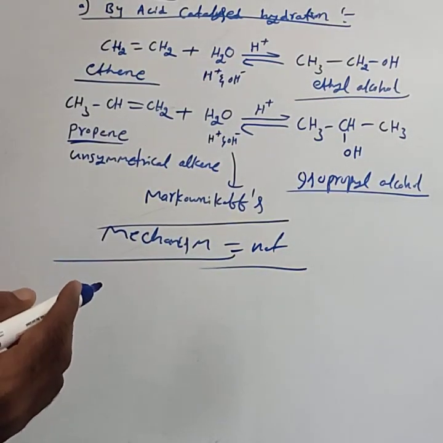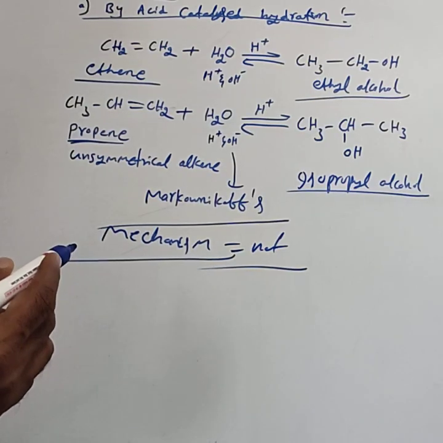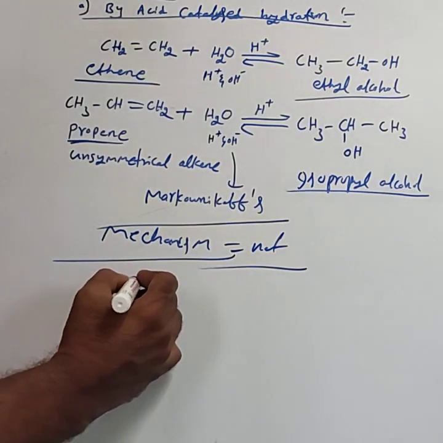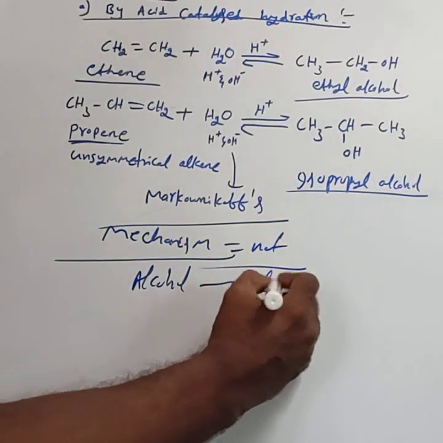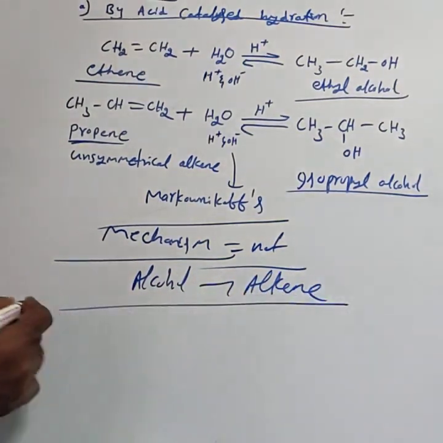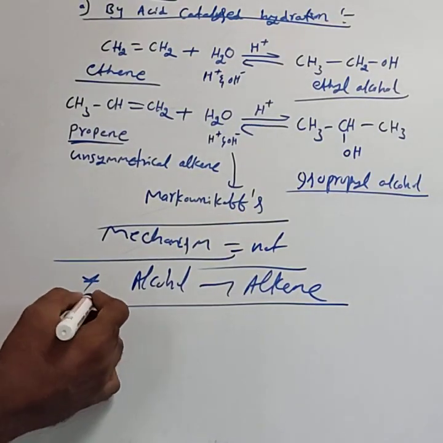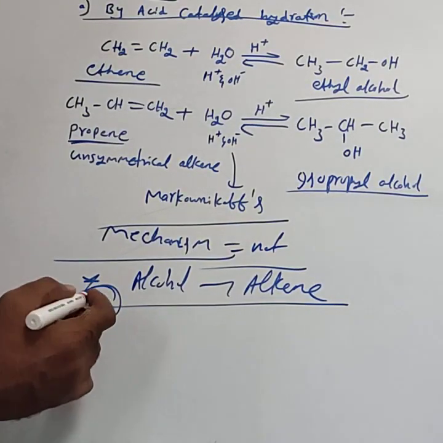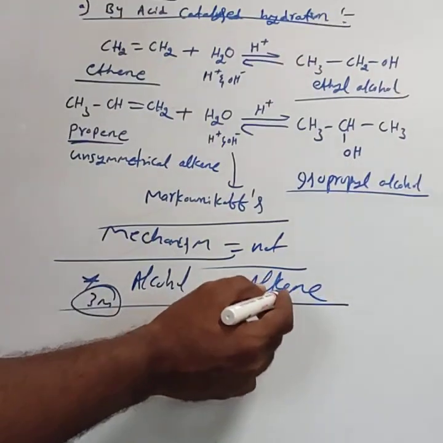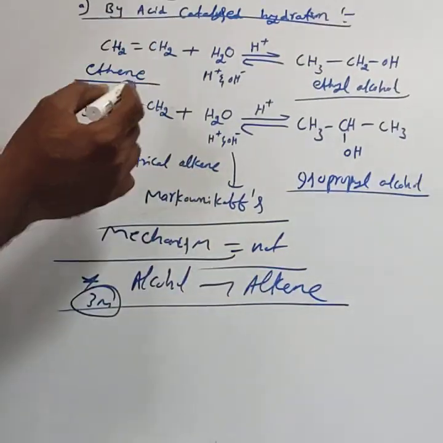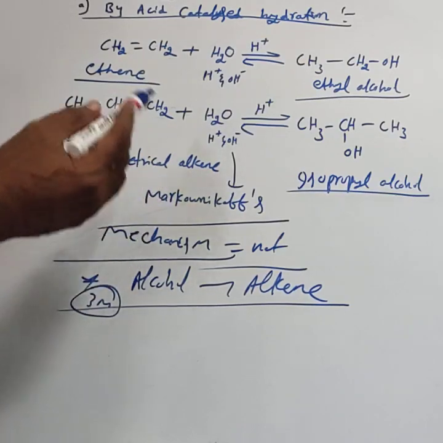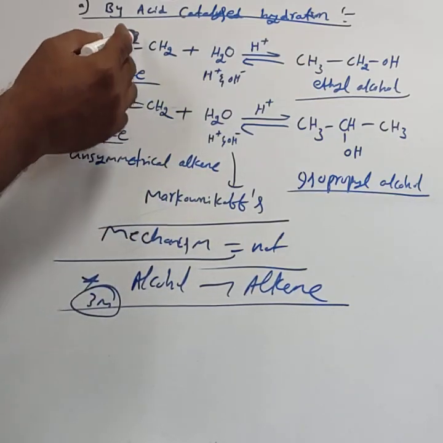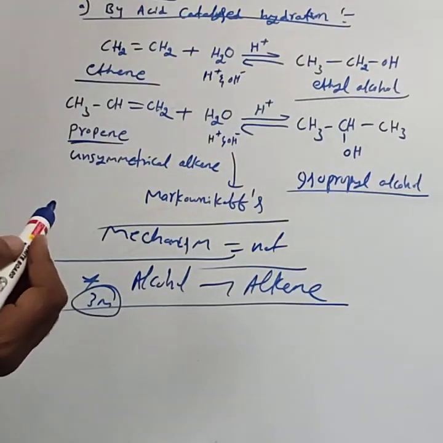But in chemical properties, we are studying the mechanism, alcohol to alkene mechanism. This is most important. In every paper they can ask for 3 marks, alcohol to alkene, but not alkene to alcohol. Hence, I am avoiding the mechanism of conversion of alkene to alcohol.